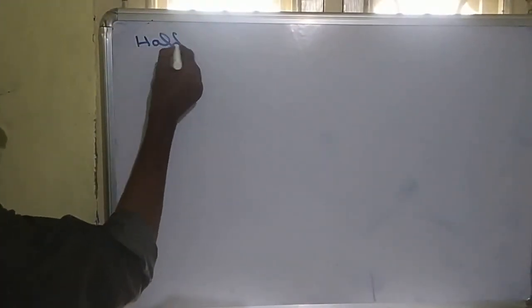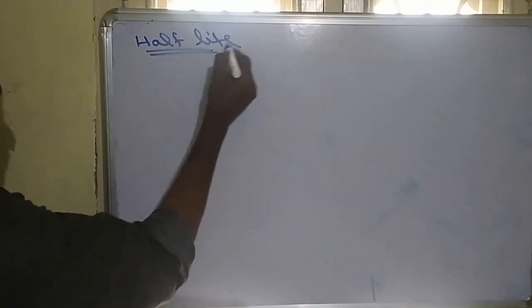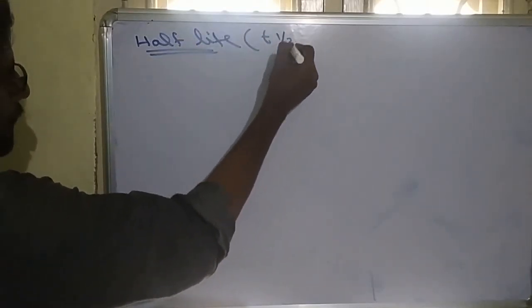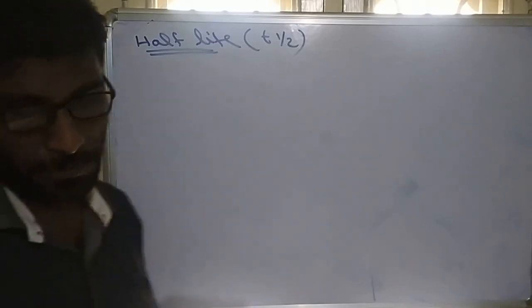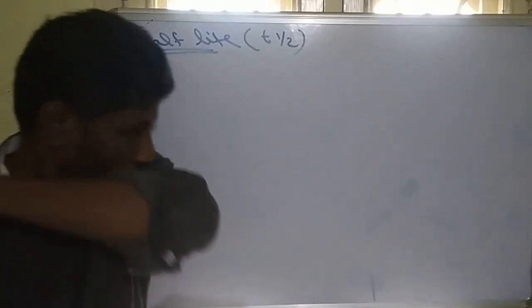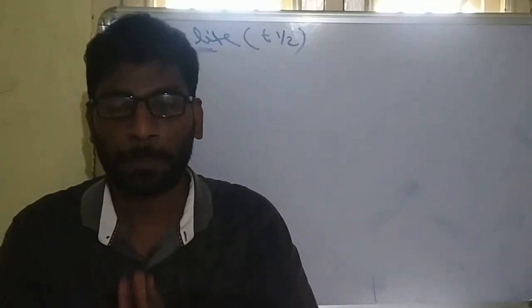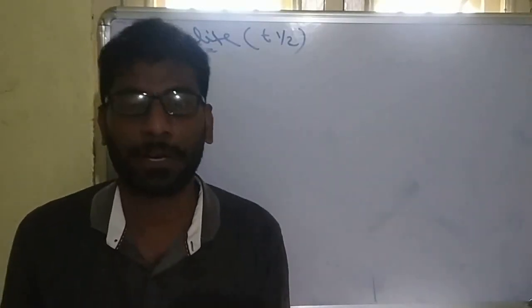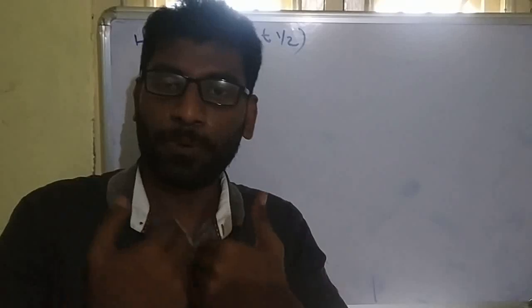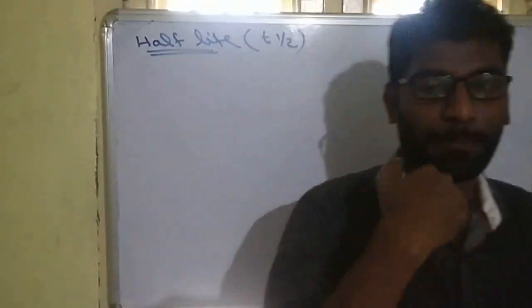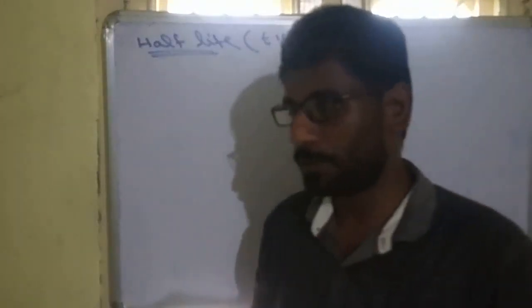Now the next topic will be half-life, denoted with T 1 by 2. So what does half-life mean? In any chemical reaction, the reactant is converted to product. That means the amount of reactant decreases, whereas the amount of product increases.